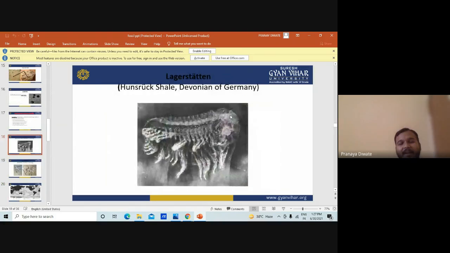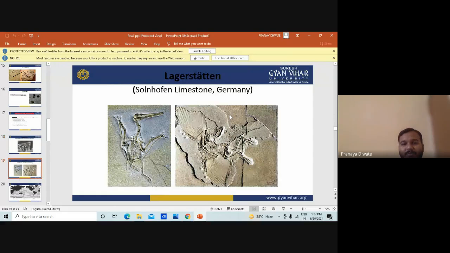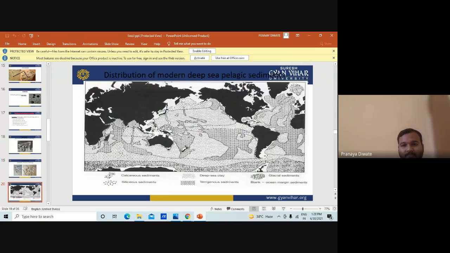This is a different kind of fossil record we have from the images. You can see the different kinds of animals, how they look and all. This is again one of the different minerals or one of the different fossils you can have. Now, when we study